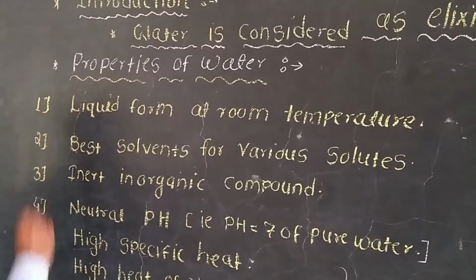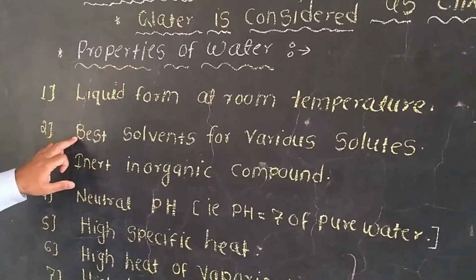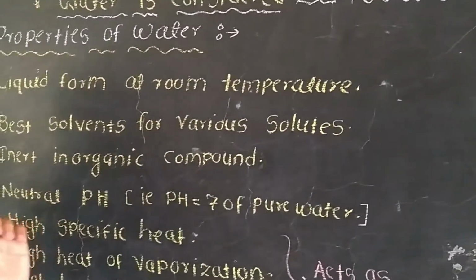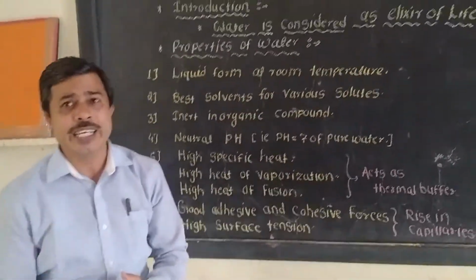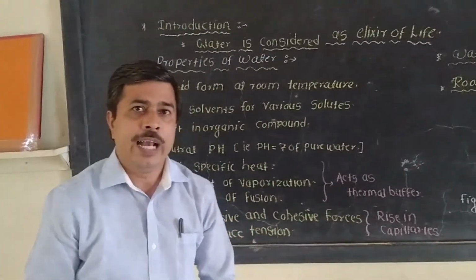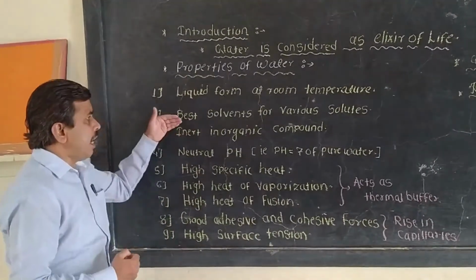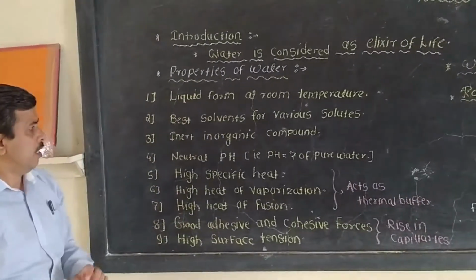The second property: water acts as the best solvent for various solutes. Different types of substances are easily dissolved in water to form a mixture.